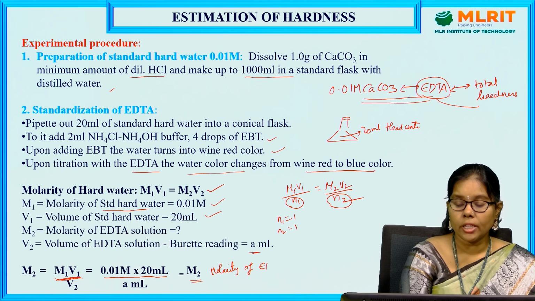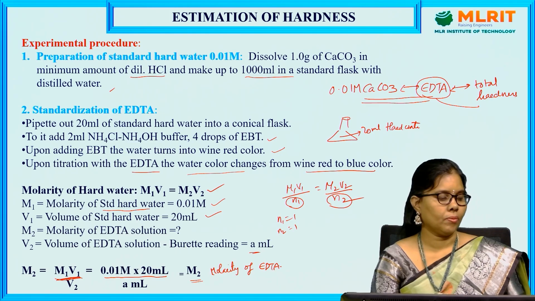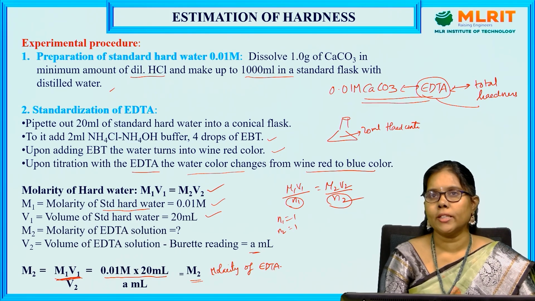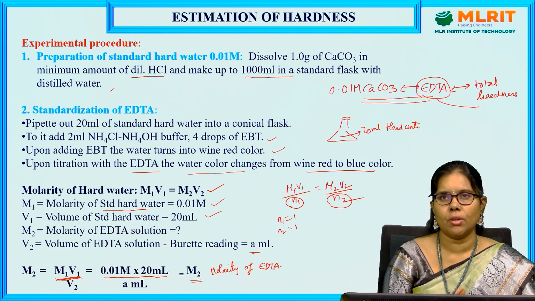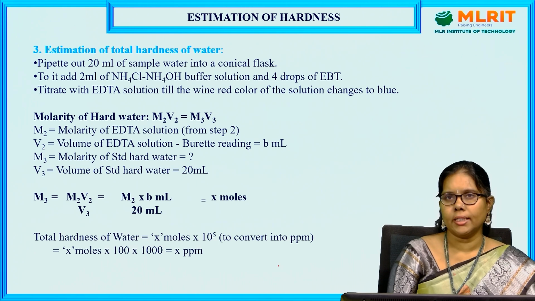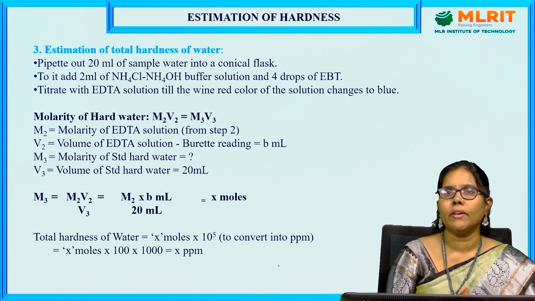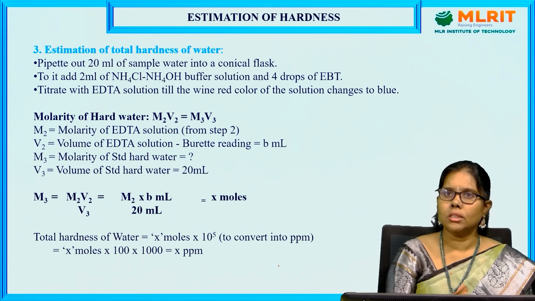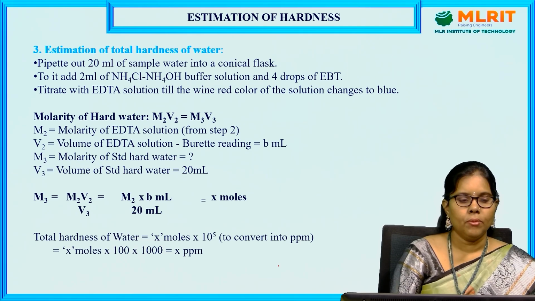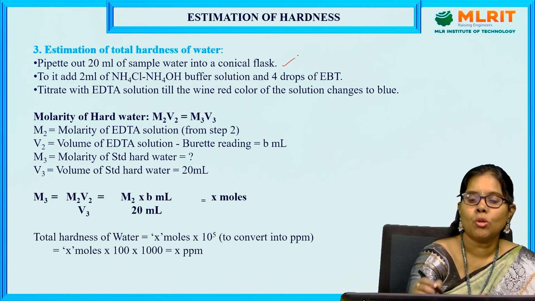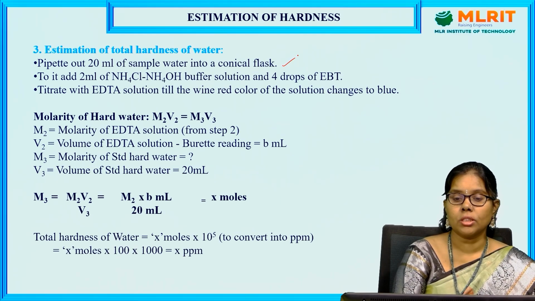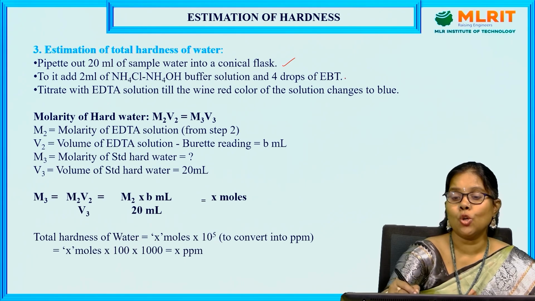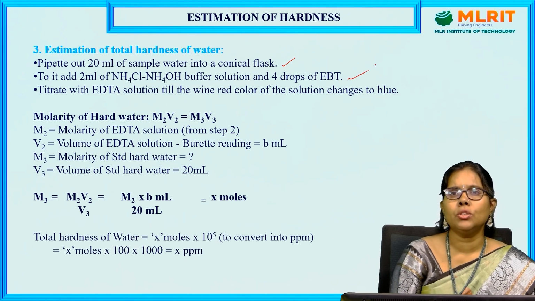Now we have the molarity of EDTA. The first step was the determination of the molarity of EDTA, the standardization. Next is estimation of the total hardness of water. Rinse the conical flask and pipette out 20 ml of the sample water into it. Add 2 ml of ammonium chloride and ammonium hydroxide buffer solution and 4 drops of Eriochrome Black T indicator. The resulting solution is wine red in color.